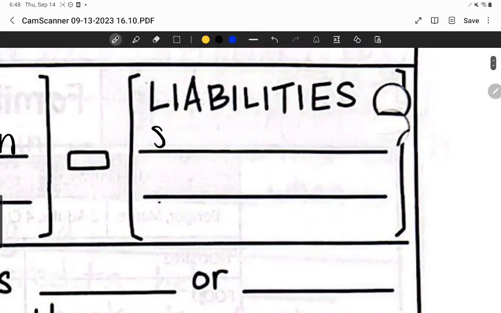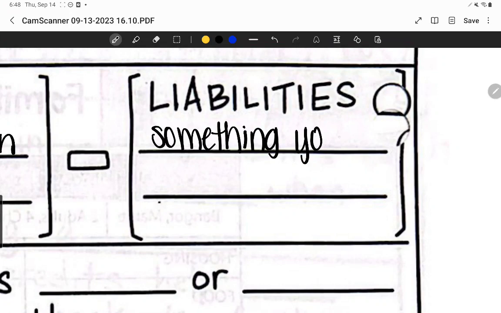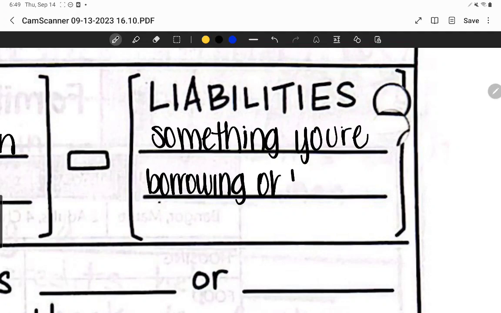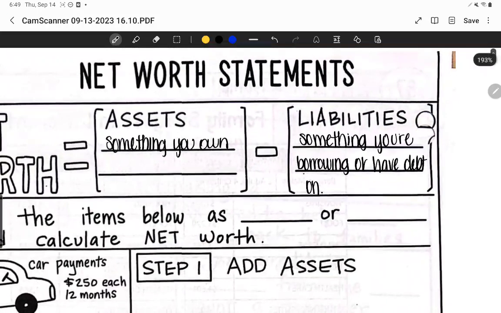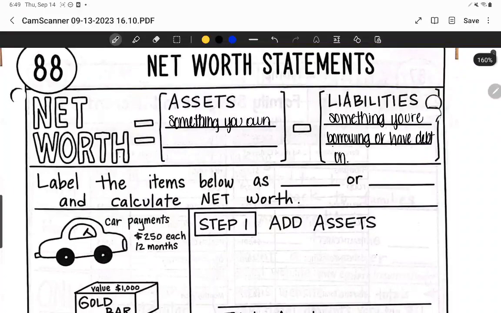And liabilities are something that you're either borrowing or have debt on. And I'm going to give you guys just a second to write that, so we're all going to sit here and work in silence.